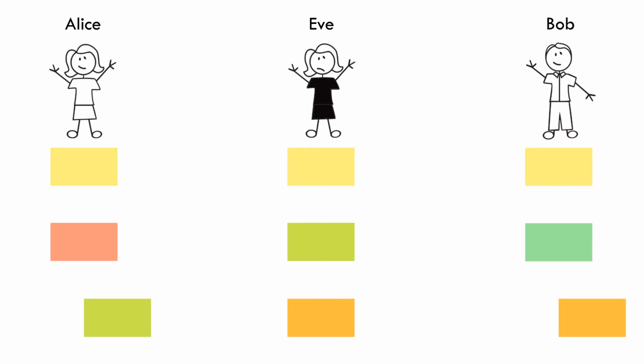How do they produce a secret color out of the colors they have in front of them? Well, what if Bob mixes blue and orange together, and Alice mixes pink and green together? Now Alice and Bob have established the secret color, dark green, since dark green is pink mixed with yellow and blue, and dark green is also orange mixed with yellow and blue. Also, there is no way for Eve to figure this color out, since she only has the colors yellow, orange, and green. So what does this all have to do with math?